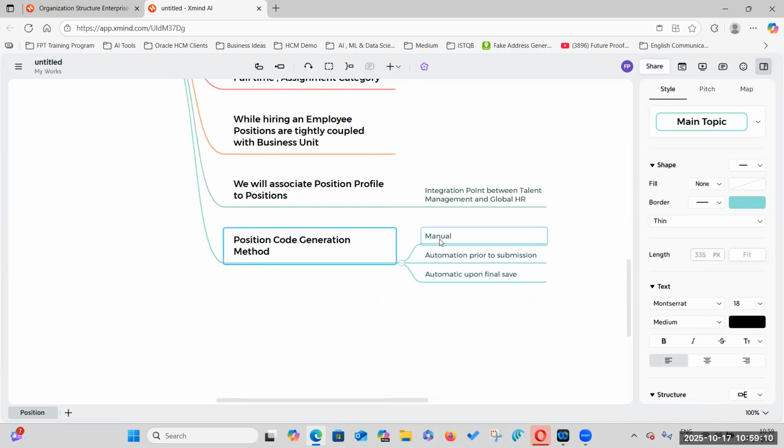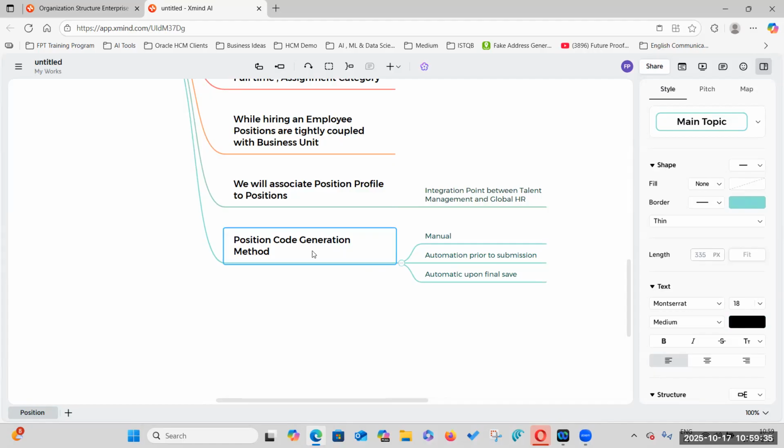Either you give it manually, or if you set it to automatic prior to submission, the position code is generated automatically. Or if you set it to automatic upon final save, then only once the position is approved will the position code get generated. These are the three important settings in the position code generation method.